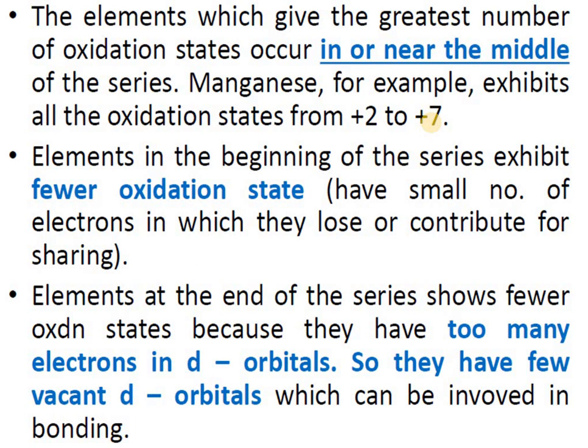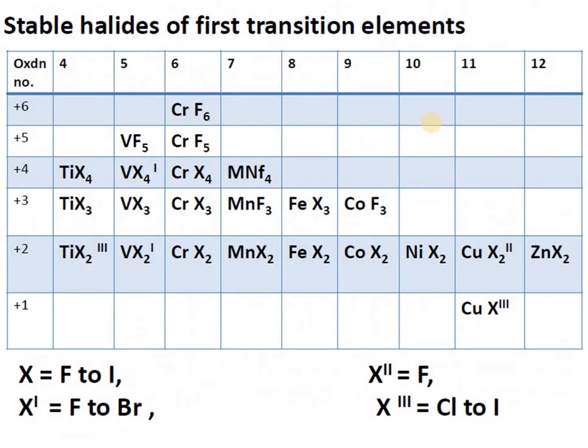Elements at the end of the series also show fewer oxidation states. For example, zinc has only the +2 oxidation state. Why is it so? Because the d orbitals are fully filled, which brings stability. Until they have partially filled d orbitals, it is easy to remove electrons as compared to fully filled ones. Since the d electrons are not involved in bonding, it will not show other oxidation states. It shows oxidation state only when highly electronegative elements like oxygen are combined with it.